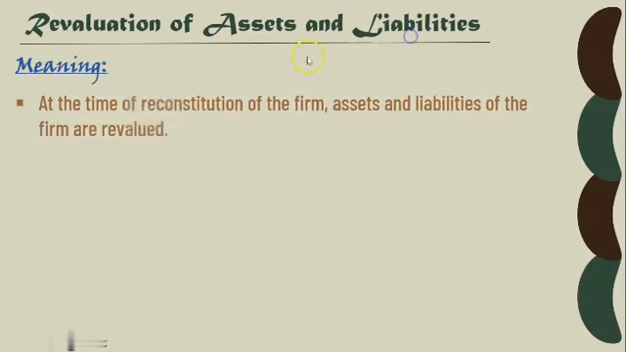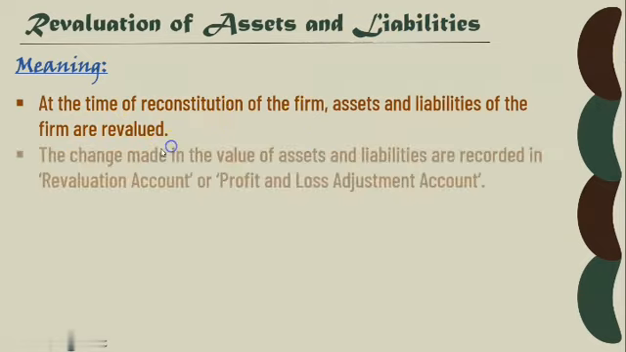So let us see here. Meaning of it: at the time of reconstitution of the firm, assets and liabilities of the firm are revalued. The changes made in the value of assets and liabilities are recorded in the revaluation account or profit and loss adjustment account. So we have to give the effect in this revaluation account, maybe it increases or decreases.